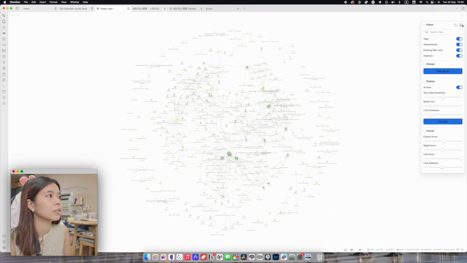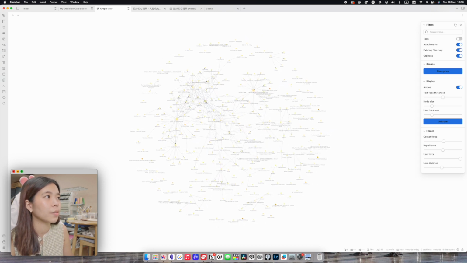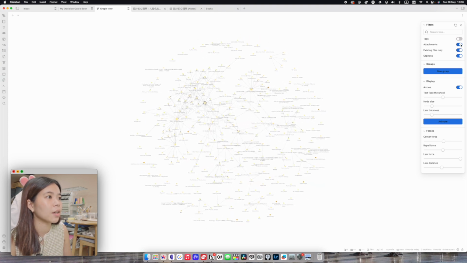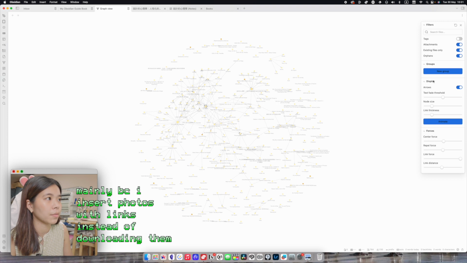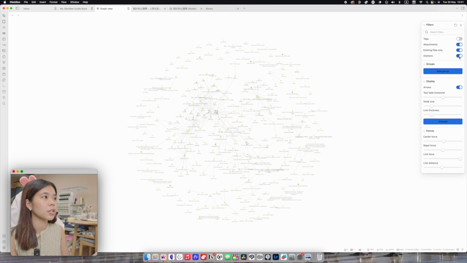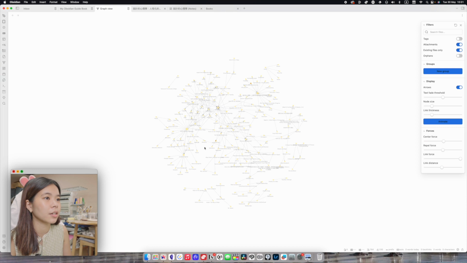You can also filter them. I can hide tags. So the green ones are tags, as you can see. And attachments are orange. I don't have a lot of them. And orphans, you can also delete, not show them. So orphans are any node that has no connection yet. So I can also hide them. So I can just look at every single thing that has a connection.